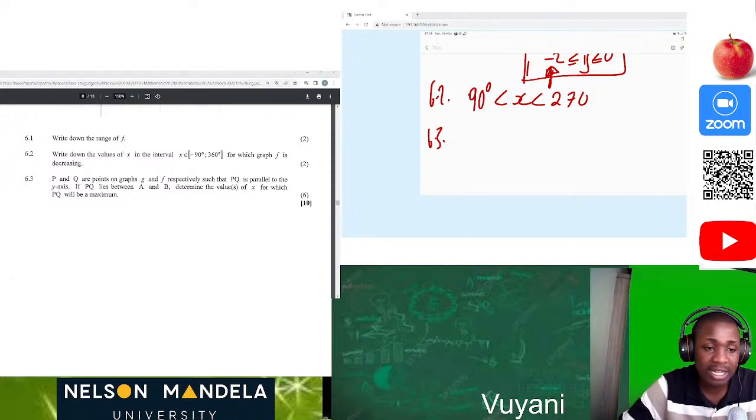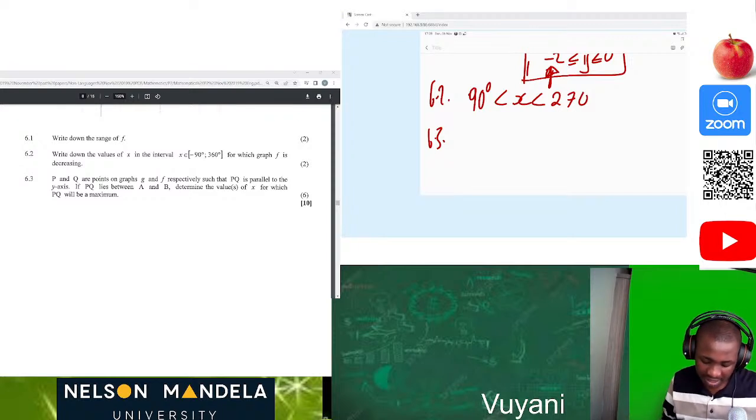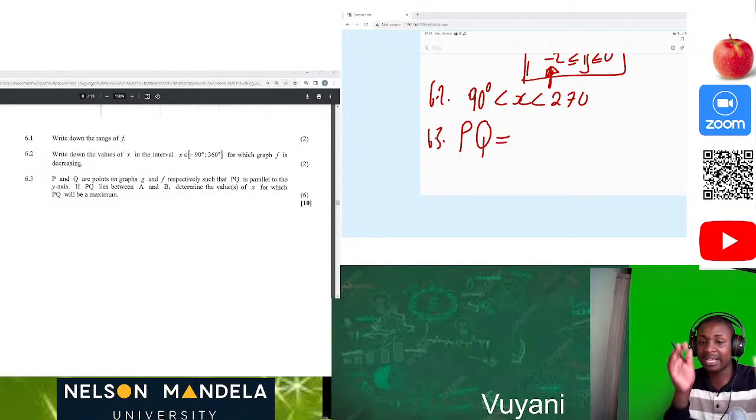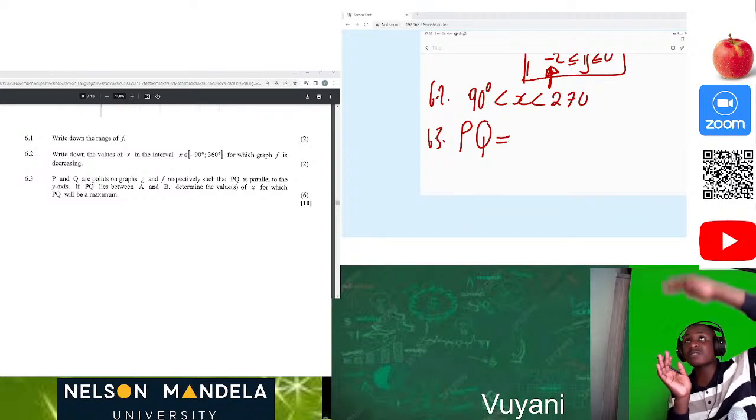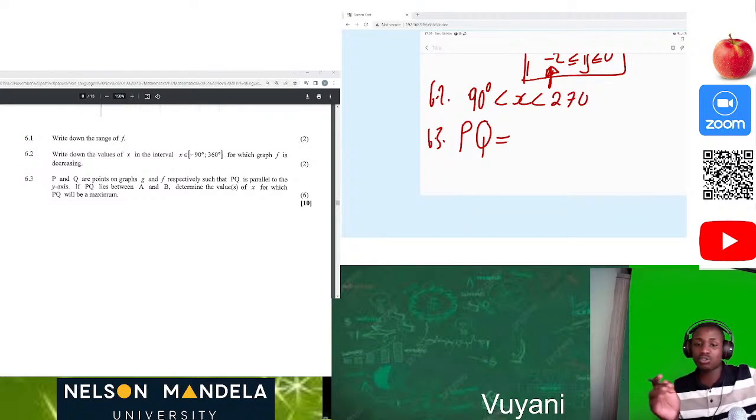But now let's analyze together. Let's solve this, guys. We can do this together. So now 6.3, let's solve it. The first thing which is important is to understand that P is a point on the graph of G and Q is a point on the graph of F. So they must be different. We are looking at the difference between P and Q because PQ is parallel to the y-axis.